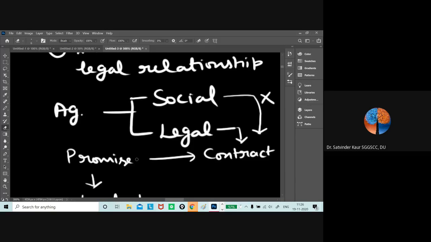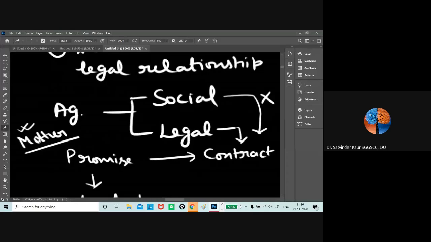Social agreements are not enforceable by law, and this does not depend on the nature of the activity; it depends upon the intention with which the activity is performed. For example, if a mother is taking care of elderly people at home, it is a non-economic activity. The promise is not binding. If she is not able to fulfill the requirement, she is not legally bound. She is bound only on the basis of emotional and social needs.